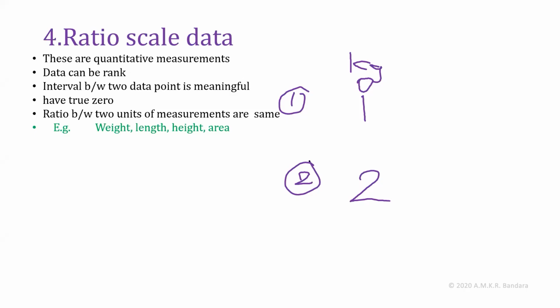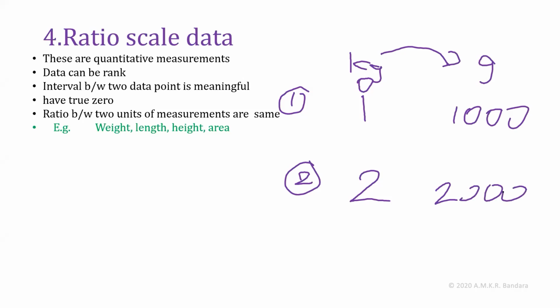So if we consider these two data points, 1 kilogram and 2 kilograms, here the ratio is 1 to 2. If we convert this scale to grams, there will be 1000 grams here and 2000 grams here. So the same 1 to 2 ratio holds for this conversion also.